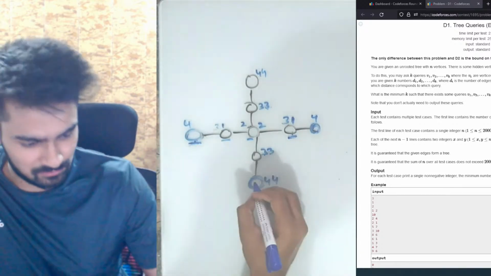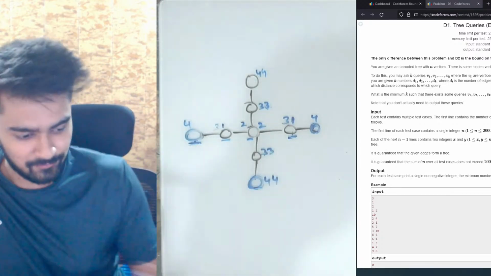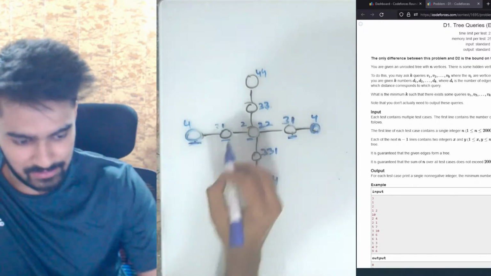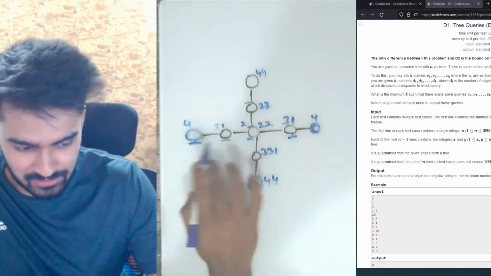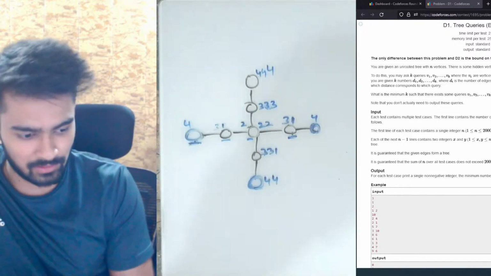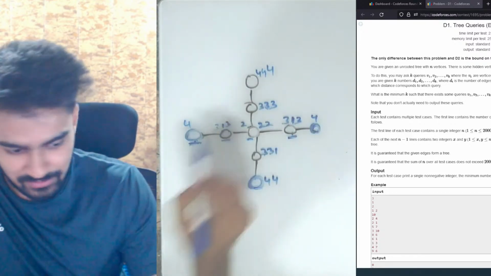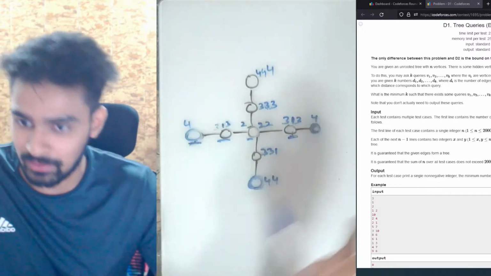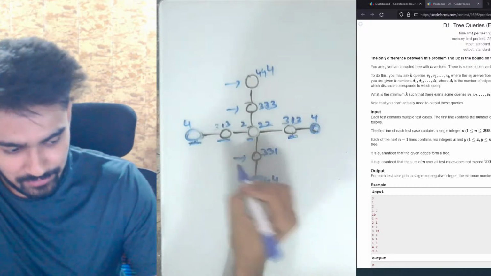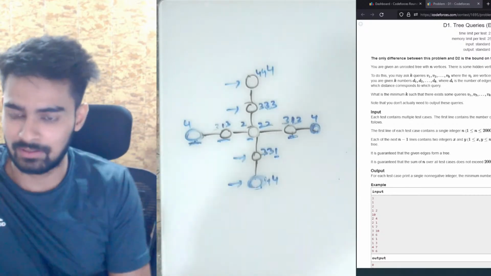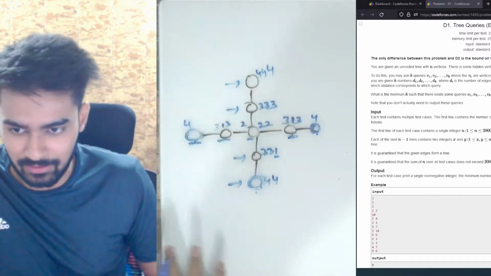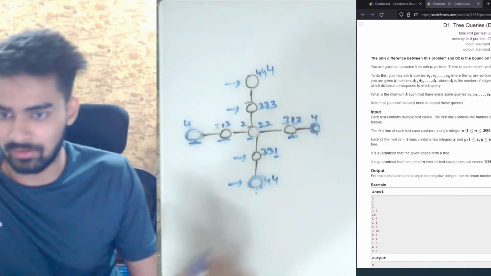Let's make a query for this node. If you see, this has a distance of 1, this again has a distance of 2, this has a distance of, okay, I'm not marking for these 5 because these are already done. This has a distance of 3, this has a distance of 4. This also has a distance of 3, and this also has a distance of 4. But since these are uniquely identified already, using this we can identify this and this as well, and this also, because this has a distance of 1 and this is already identified. So if you see, using these 3 nodes, we can actually identify any of the hidden nodes in this tree.